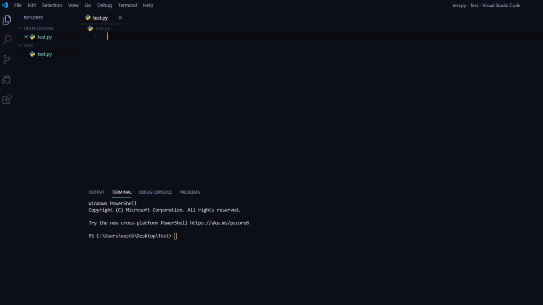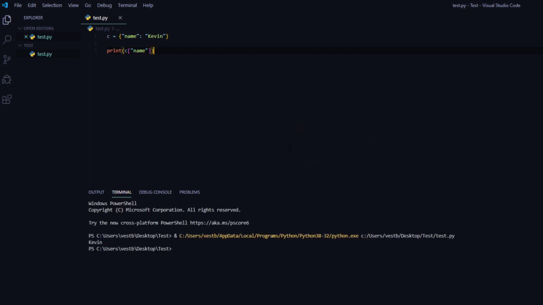So dictionaries are just like lists, except in order to access data in a dictionary, you'll need to use its name instead of its position. So every item in a dictionary has a name, which you call a key, like name, Kevin. So I create a variable called C and I use 2 curly brackets to say what we want to create in a dictionary. And its key is going to be name and it's going to give us back the string Kevin. So if we were to print out our variable with name as indentation, we will get the string Kevin printed back. That would be called an associated array in other languages such as PHP, for example.